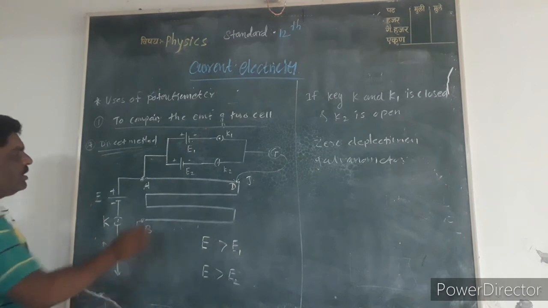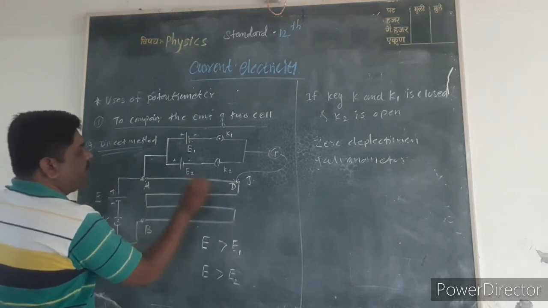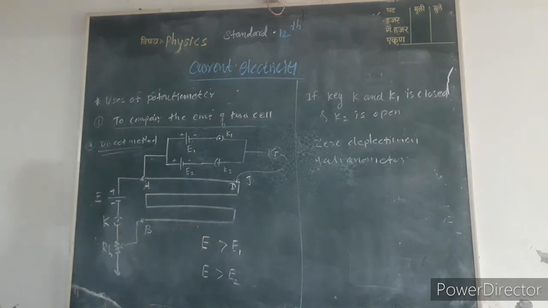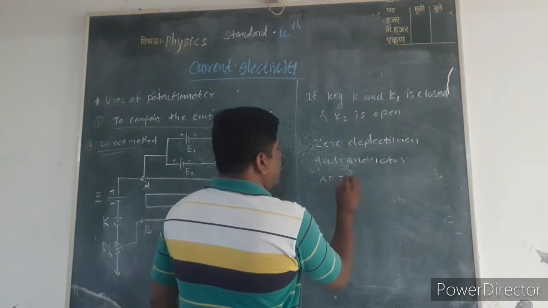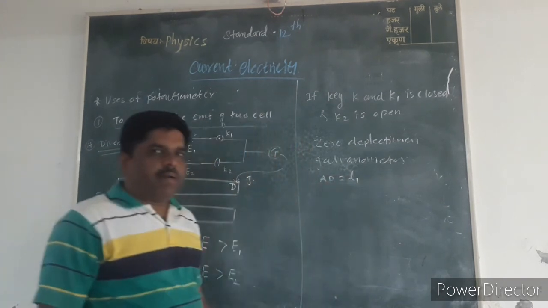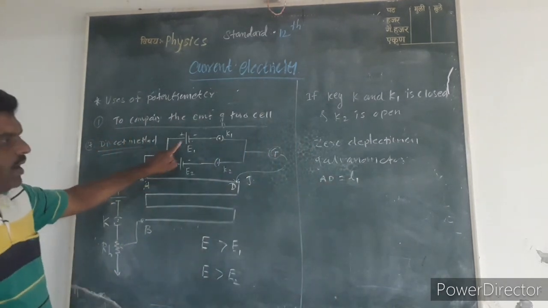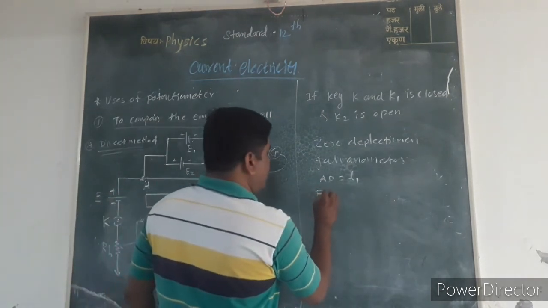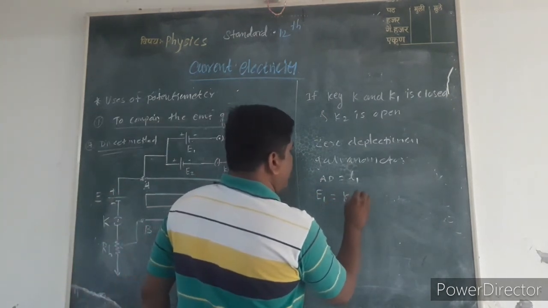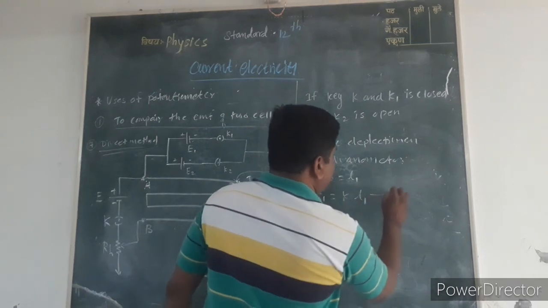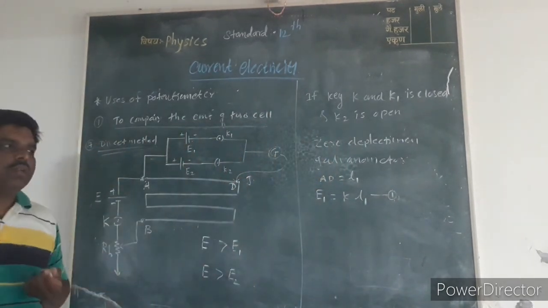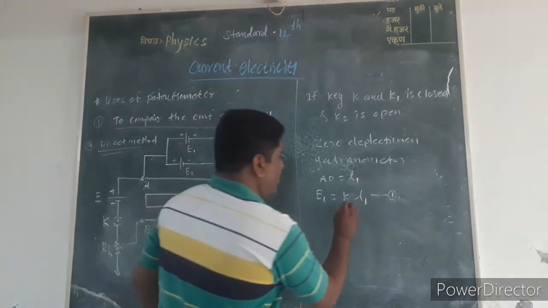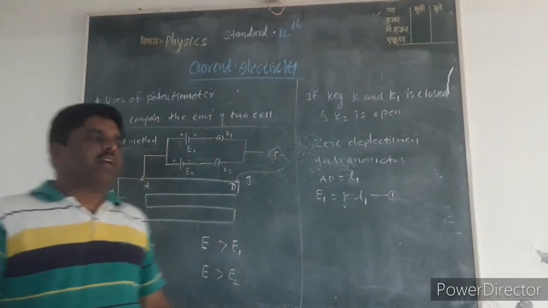Then measure the distance between A and D. Suppose this distance AD is equal to L1 due to cell E1. Then we get the first equation, E1 = K L1, equation number 1, where K is called the potential gradient.